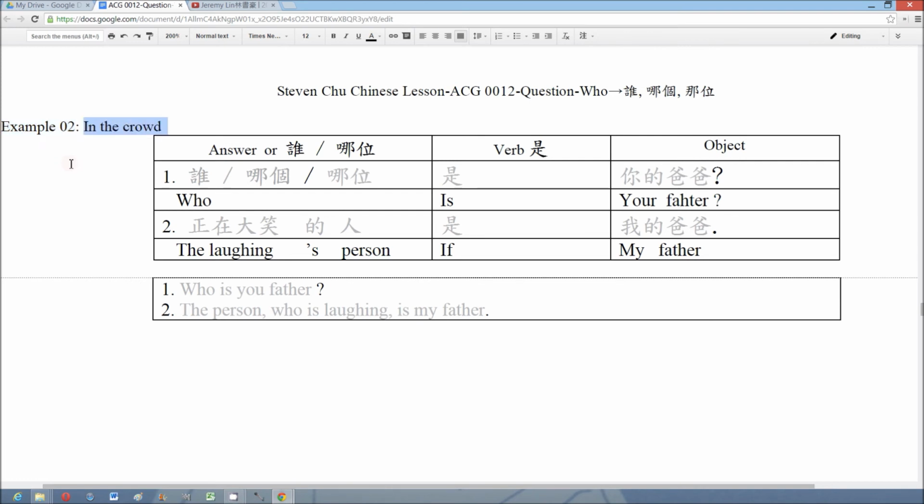Example 2. We suppose that the father is in the crowd. 哪位是你的爸爸? Which one is your father? And the answer is 正在大笑的人是我的爸爸. The person who is laughing is my father. We put the question word at the position of the subject, and we use the verb 是 and then the object. We use the answer to replace the question word.